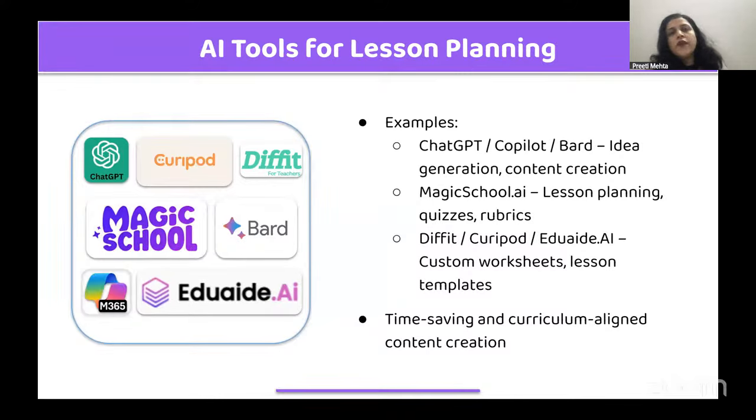So we have lots of AI tools available in the market, like ChatGPT, the most common one that we all use in our daily life. We also have Copilot, but all of these help us with idea generation and content generation. Then we have Magic School AI, which is a specific AI based platform for teachers, which can help you with daily teacher tasks. For example, you can do lesson planning, you can create quizzes, you can get ideas for classroom management, you can create presentation rubrics, all of these things using Magic School.